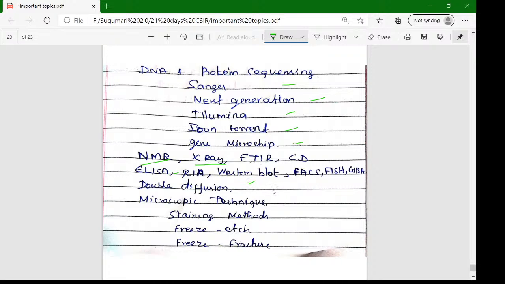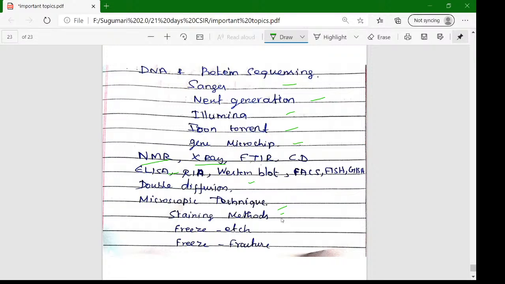These are all methods for immunological based questions. Microscopical techniques: in microscopy we want to analyze some terms in light microscopy, what is the nanometer resolution for the images, what is the clarity, what is the aperture. These are very important. And staining methods: different staining methods, bacterial Gram positive, negative, polysaccharide containing microbe staining techniques are very important. This is all about Unit 13.